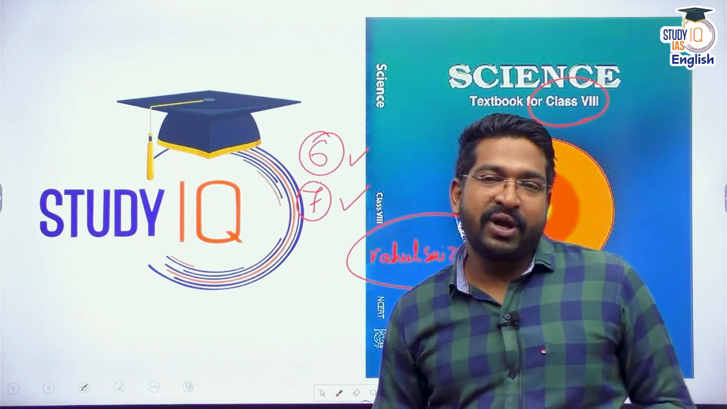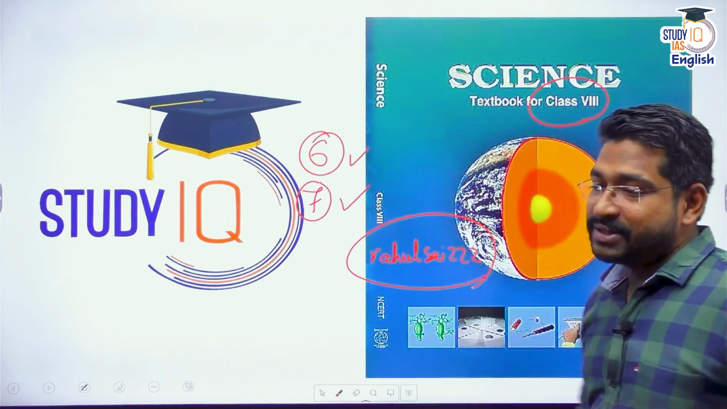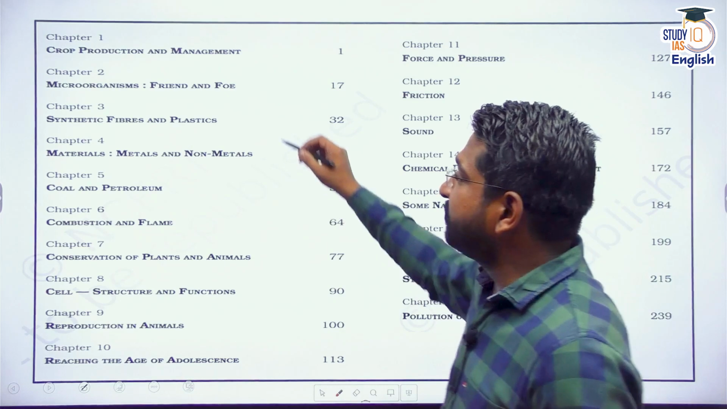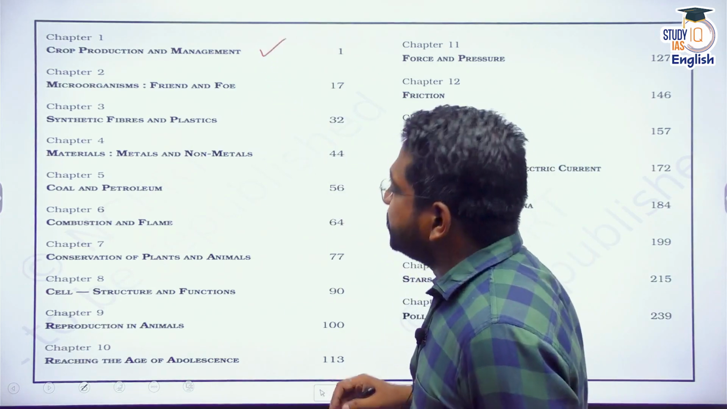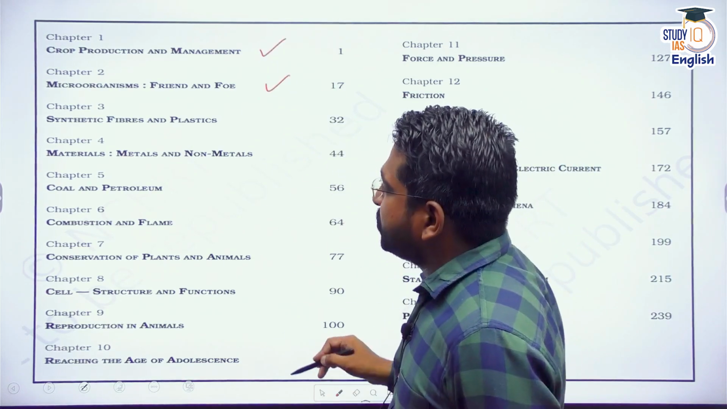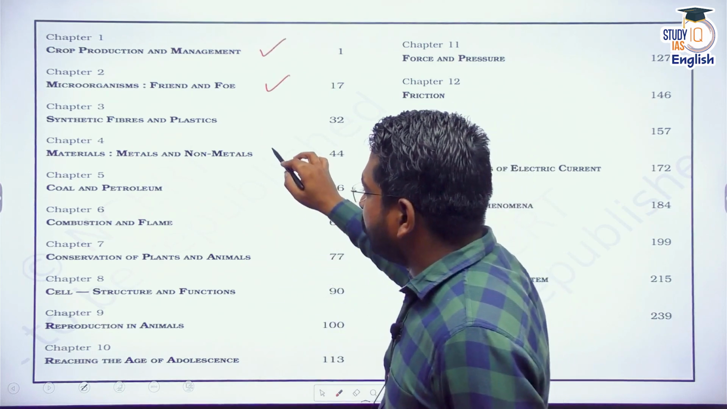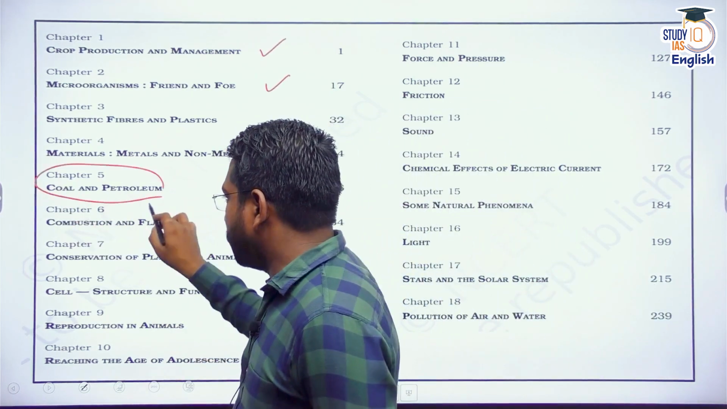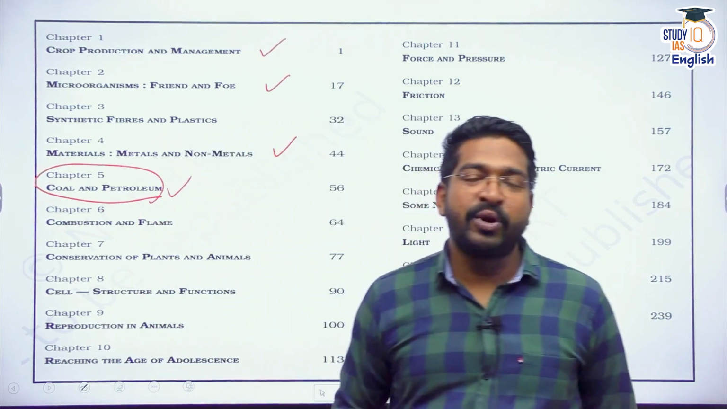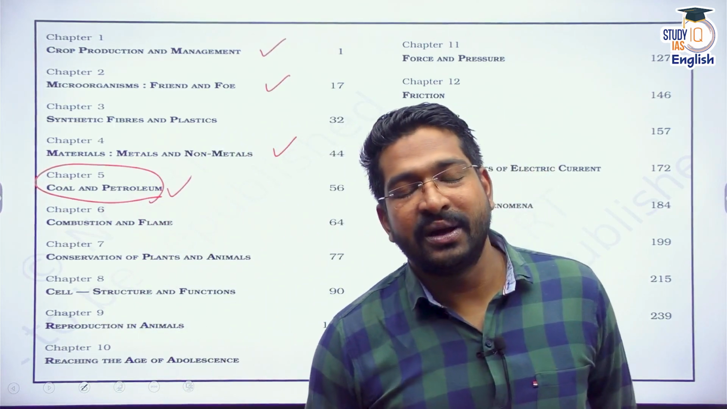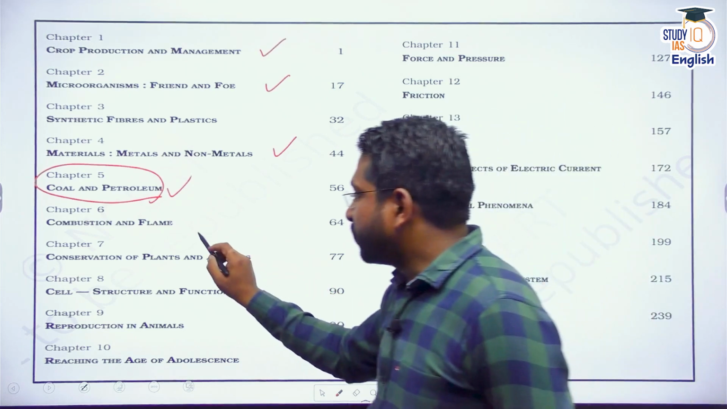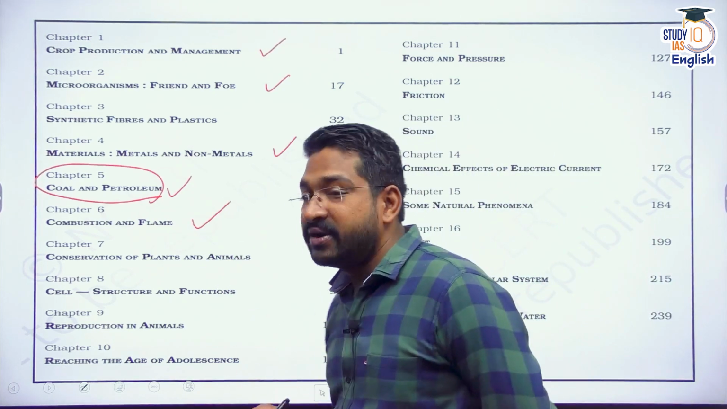As mentioned, today we are talking about class 8 discussion. As I told you, we are doing a chapter by chapter analysis. We are already done with crop production, chapter 1. Chapter 2 is done, microorganisms. Chapter 3, synthetic fibers. Chapter 4 is also done. In our last discussion, we spoke about coal and petroleum. How is coal formed? How is petroleum formed? What are the nuances? What are the differences in those? We have already discussed. Today, we are talking about chapter 6, combustion and flame.